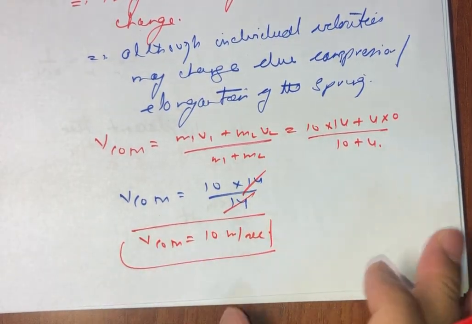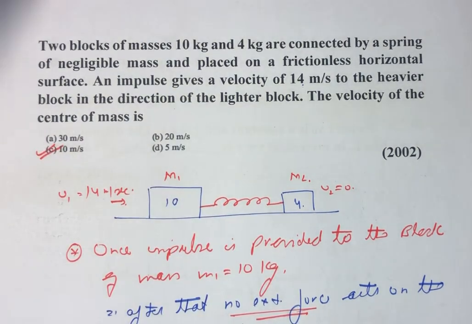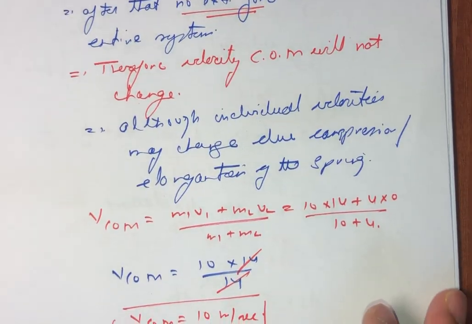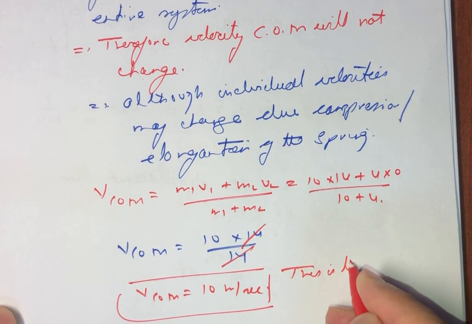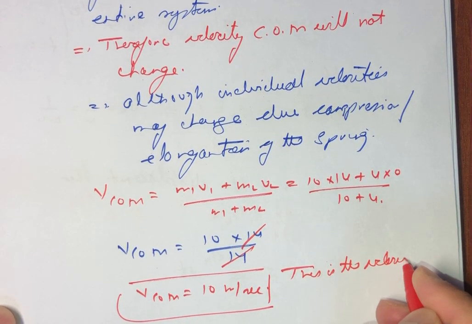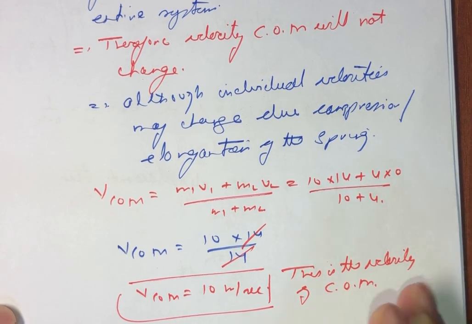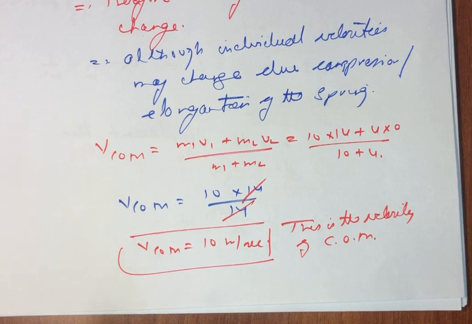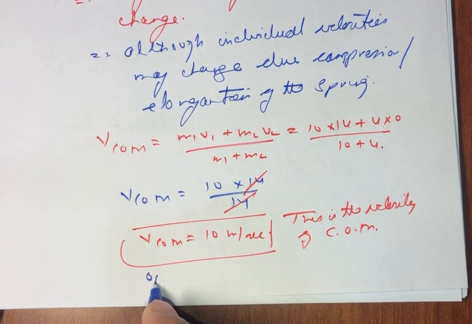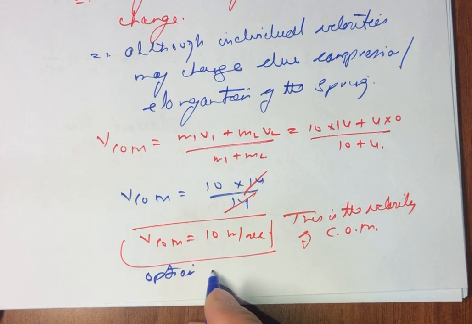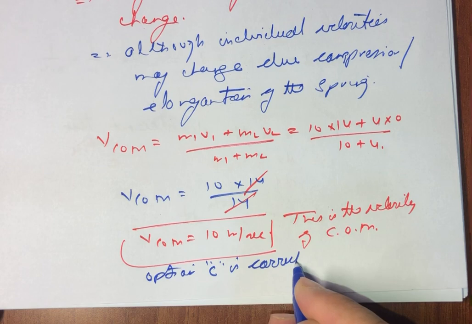So we can say option C is the correct option. This is the velocity of center of mass, and from here we can say option C is the correct one.